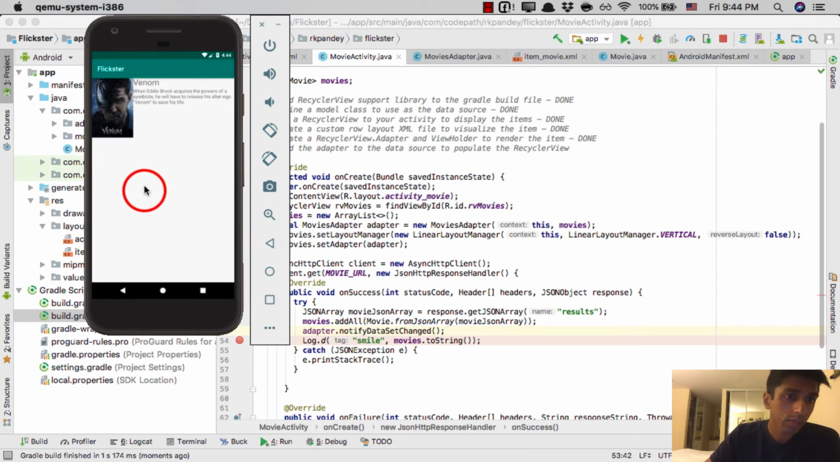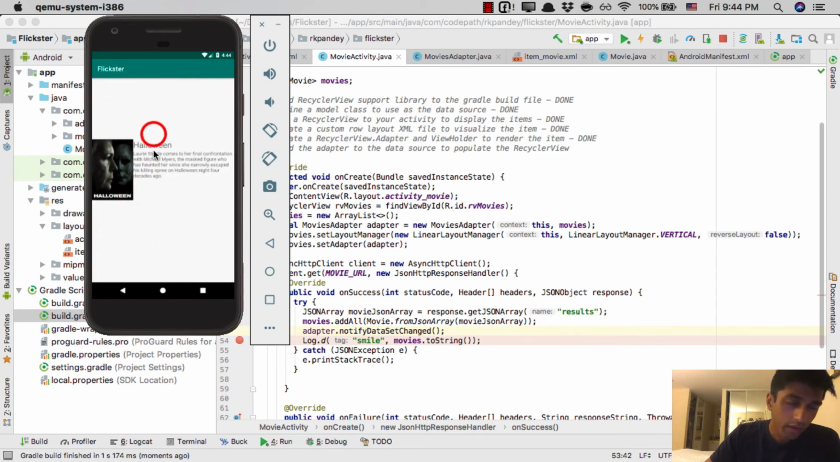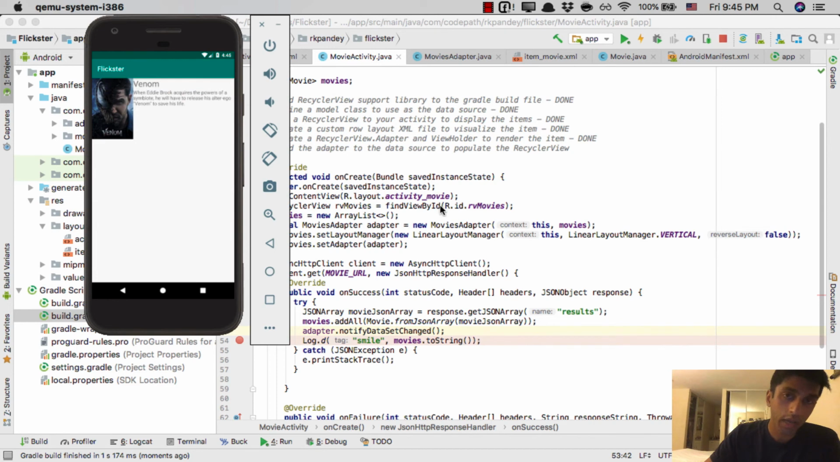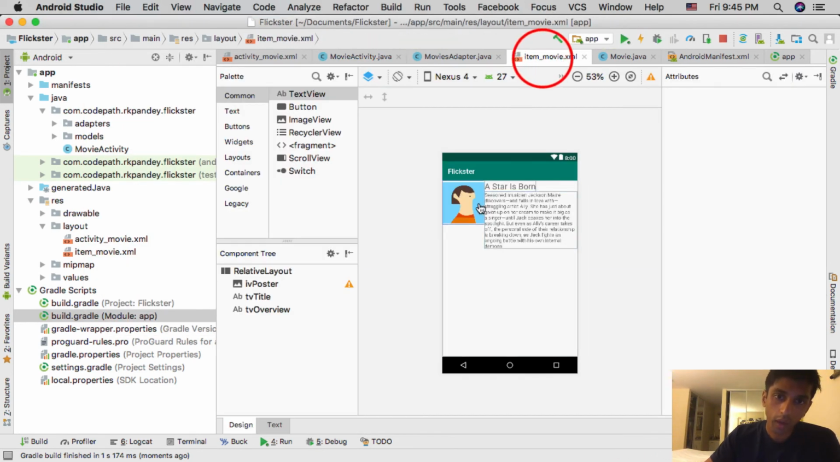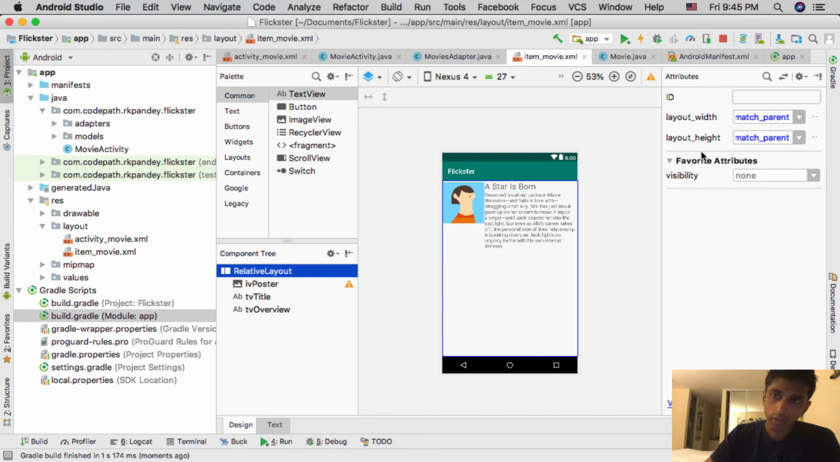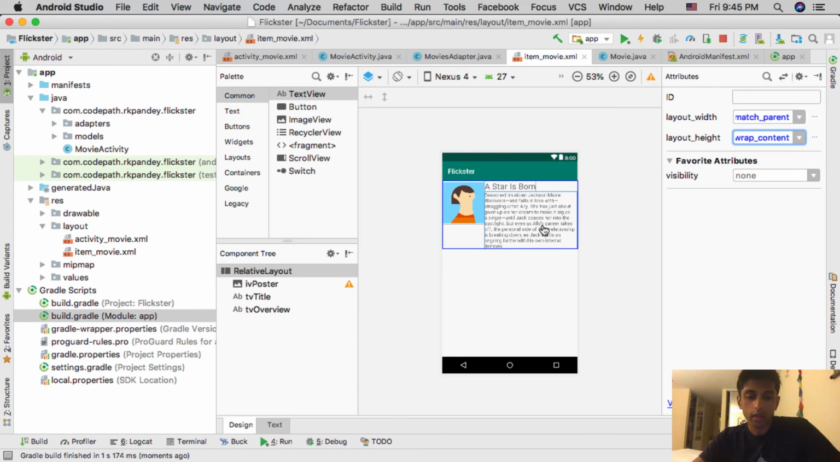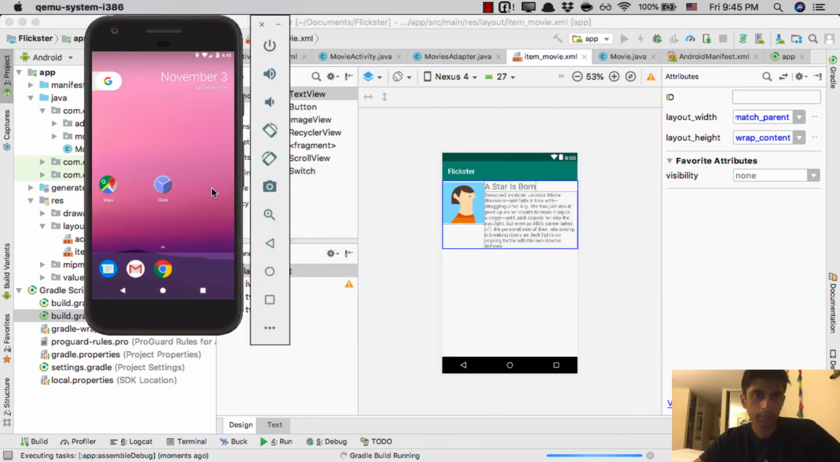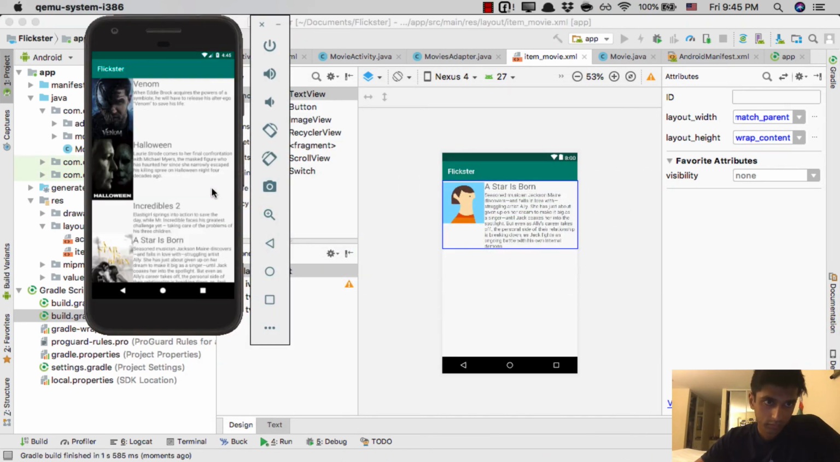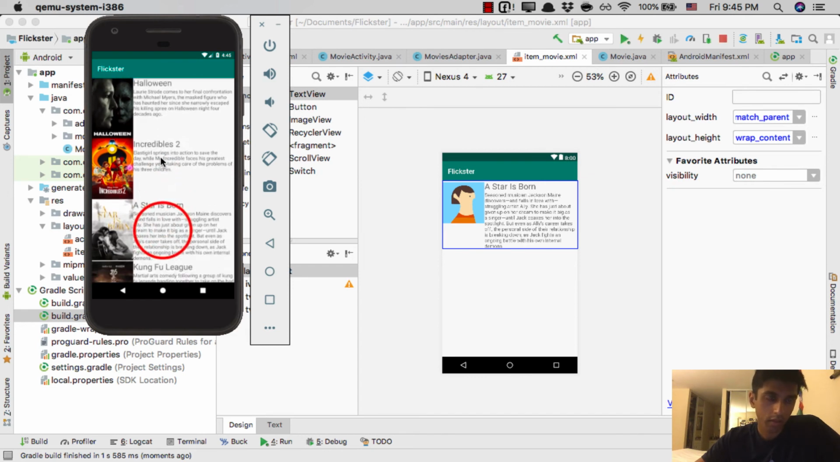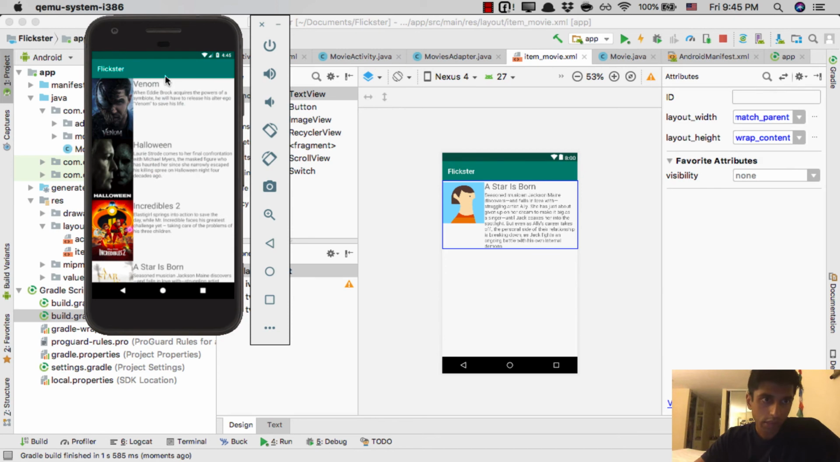So you can see we actually do see some data, but interestingly, the data takes up the full screen height. And if you go back to your item movie, you'll see why. This is a relative layout, and the height is match parent. So you can kind of see the outline is the entire screen. So if we make this wrap content, you can see that it shrunk down to just being tall enough to fit all the content. So now if we run this again, you can see that it's a better looking UI. So this is kind of a very basic version of the application, at least from the UI perspective.